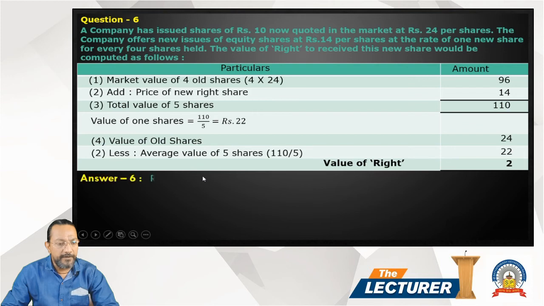Now the value of right, R, is small r divided by n plus small r, into m minus s.